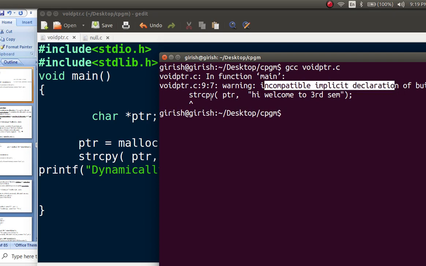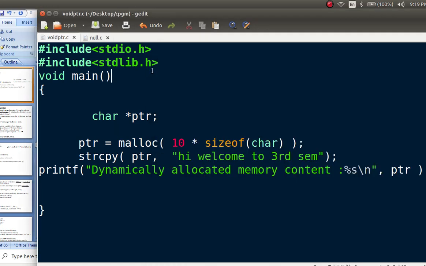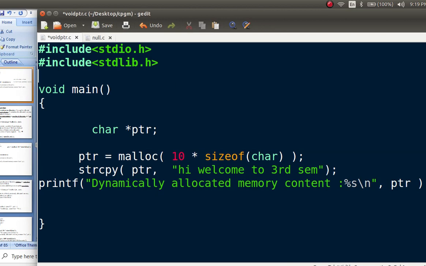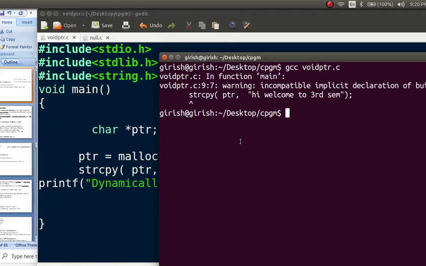Why is this warning coming? Because to use string built-in functions, you have to use what? The string header file, #include string.h, isn't it?